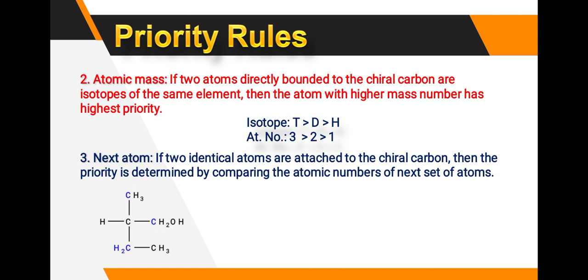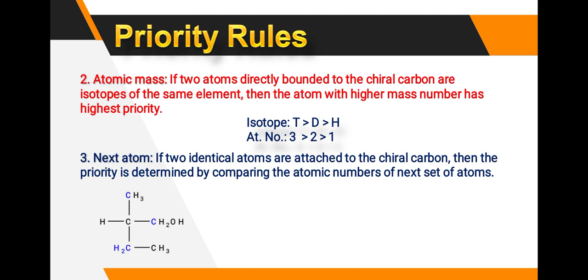Here CH3, chiral carbon, here CH2OH, here hydrogen, here CH2CH3. That means the priority is determined by comparing the atomic number of the next set of atoms. Here CH2 is there, and here again CH2 is there. Then we have to see that in one CH2, OH is there, and in the other CH2, CH3 is there.